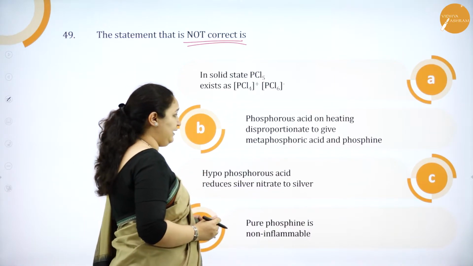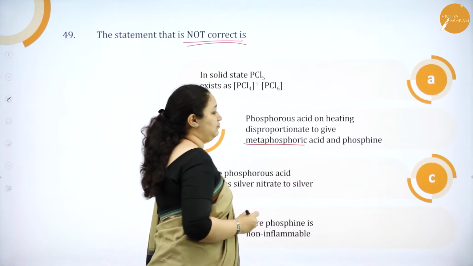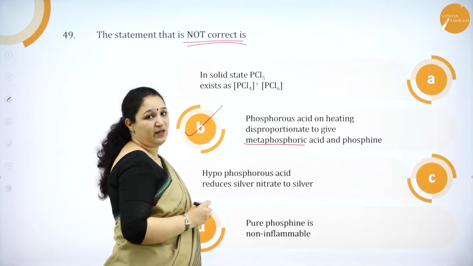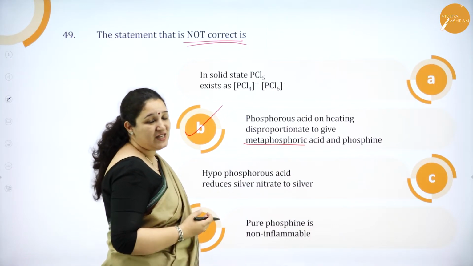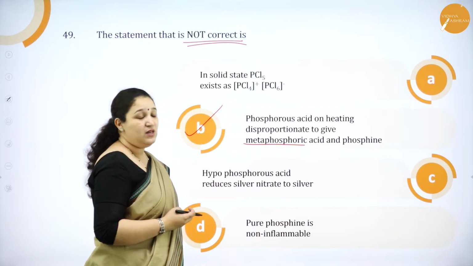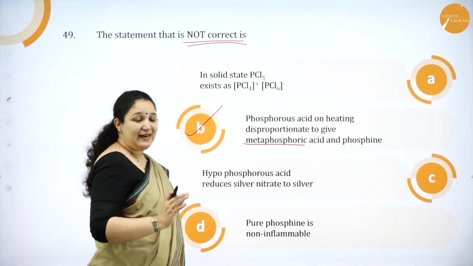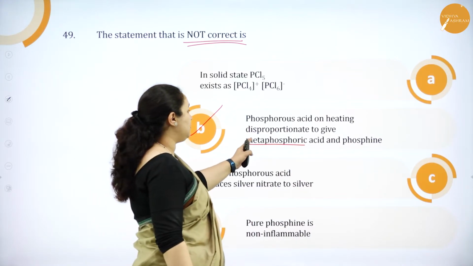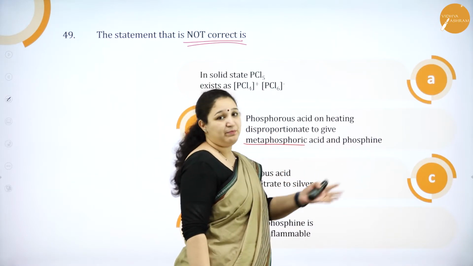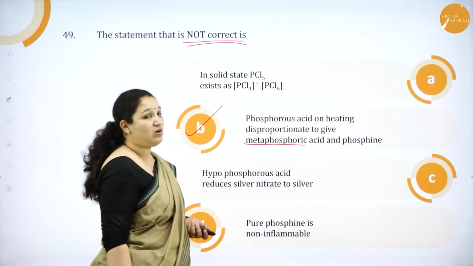Phosphorus acid on heating disproportionates to give metaphosphoric acid and phosphine. This statement is wrong. That's why this is the correct option. Then what does it give? It gives H3PO4, that is phosphoric acid, not metaphosphoric acid. So, this is absolutely the correct option which we need to choose. That is, the reaction is H3PO3 will undergo disproportionation to give H3PO4 and PH3, okay, and not metaphosphoric acid. So this is the wrong statement.